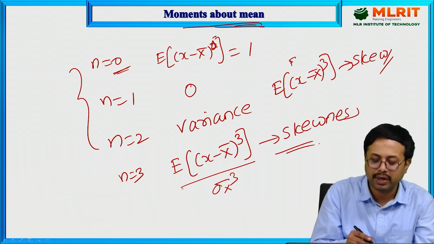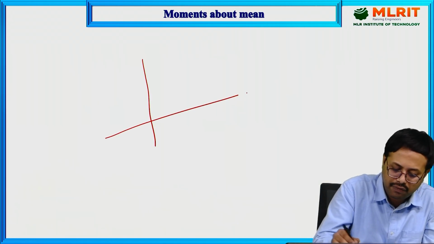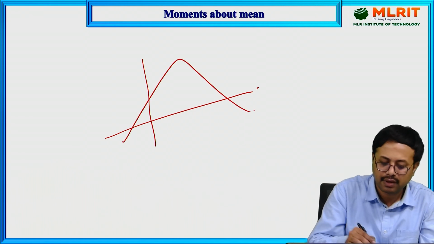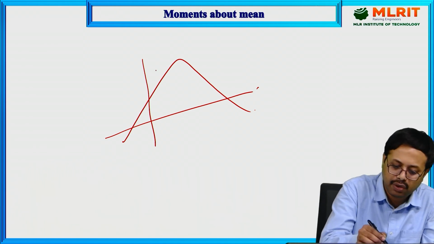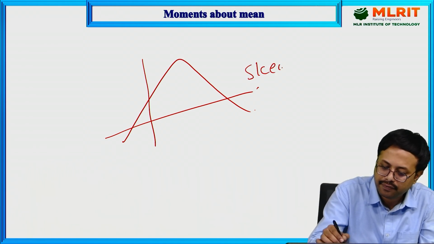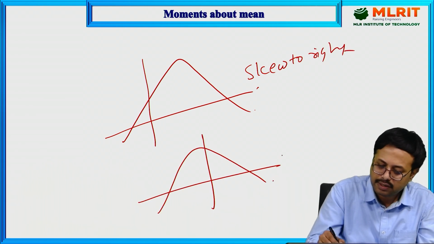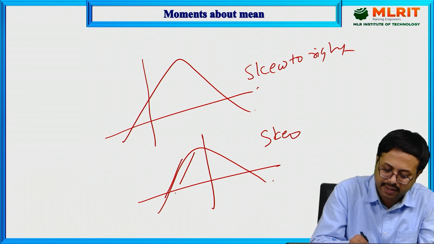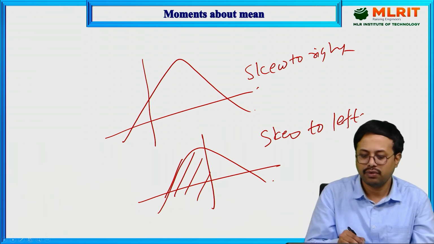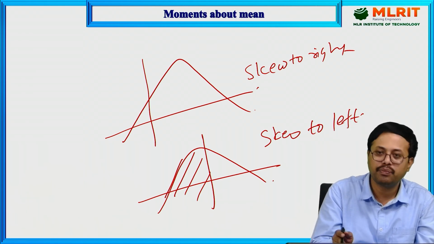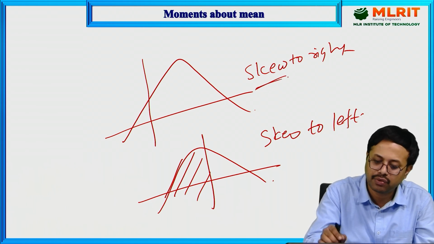We use skewness whenever we require it. For example, if the curve is like this, how much of it is in the more part, it is skewed to the right. This is skew to right. And next, this one is skew to left. Most of the portion is lying on the left side. To identify whether the maximum portion is on the right side or positive axis, or the negative axis, we can use the concept called skew.